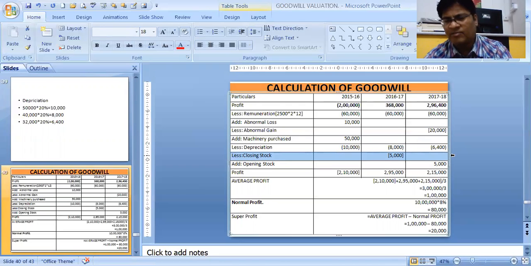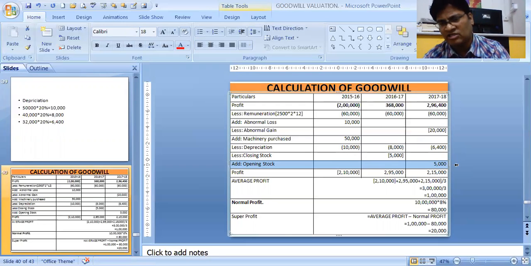In order to make the profit correct, if we are writing something in the debit of the trading account, it is reducing my profit. So we have to now increase it in the next year. So we are adding. In a simple way, I can say that whatever you subtract as closing stock this year, you have to add as opening stock in the next year.